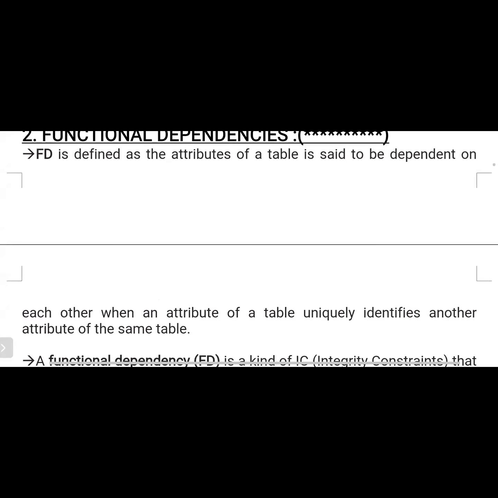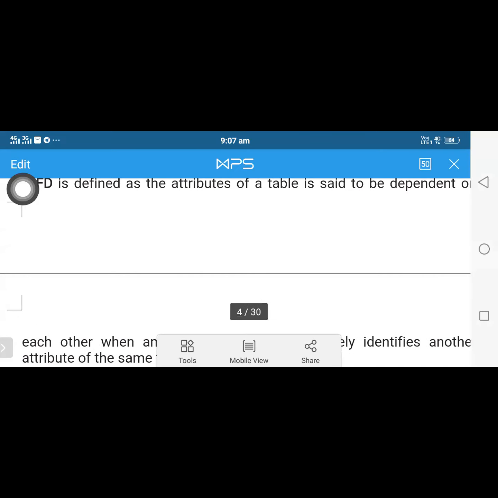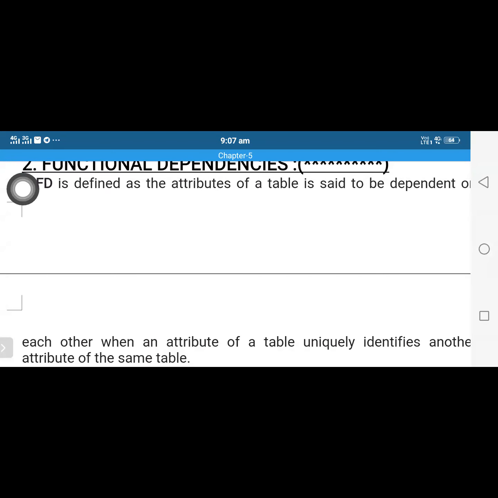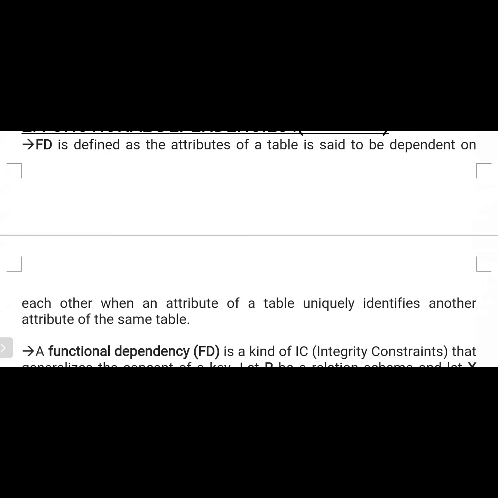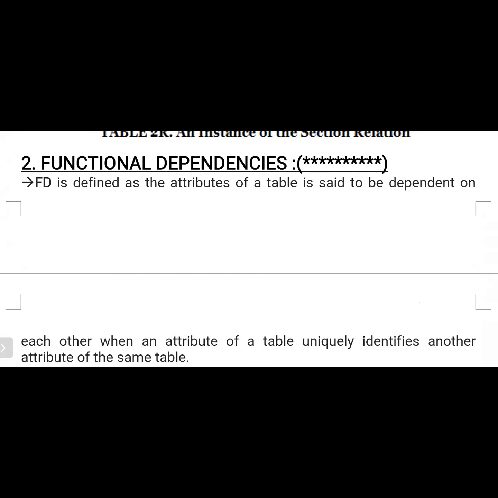First of all, what is a functional dependency? A functional dependency is defined as: attributes of a table are said to be dependent on each other when an attribute of a table uniquely identifies another attribute of the same table. What is an attribute? An attribute is nothing but a table column. For example, student is a table. Then what are the attributes? Student number, student name, marks. These are the columns of the table.